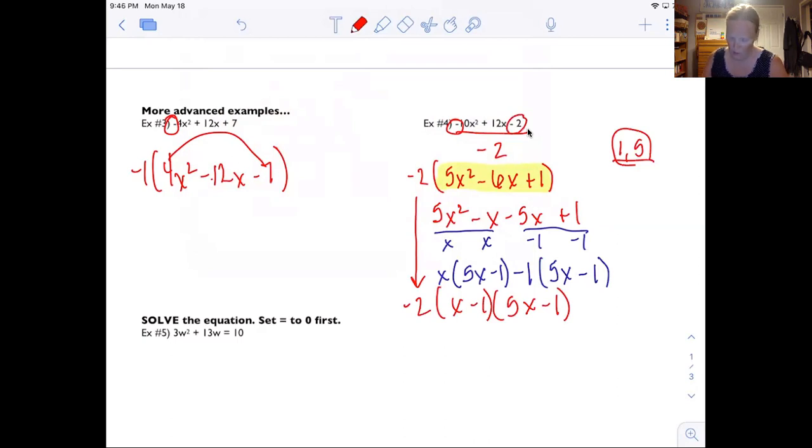So what I could do is double check this right here to see that it matches the highlighted part. And then I would multiply it by -2 to see if it matches my original. So I'm not going to show that because I figure you guys can figure that out. But Zoom me if you want to see me do that.